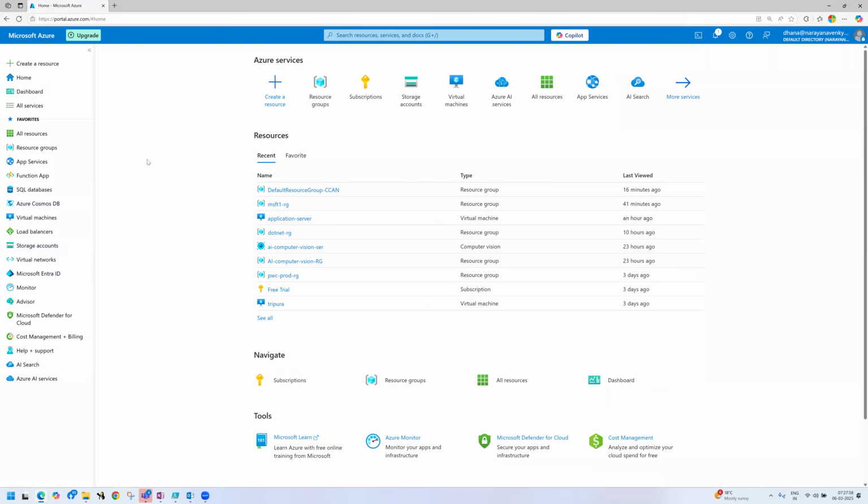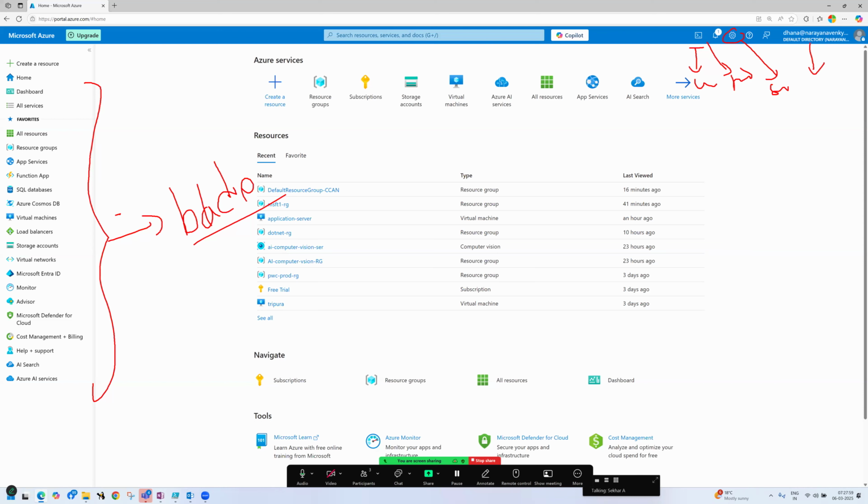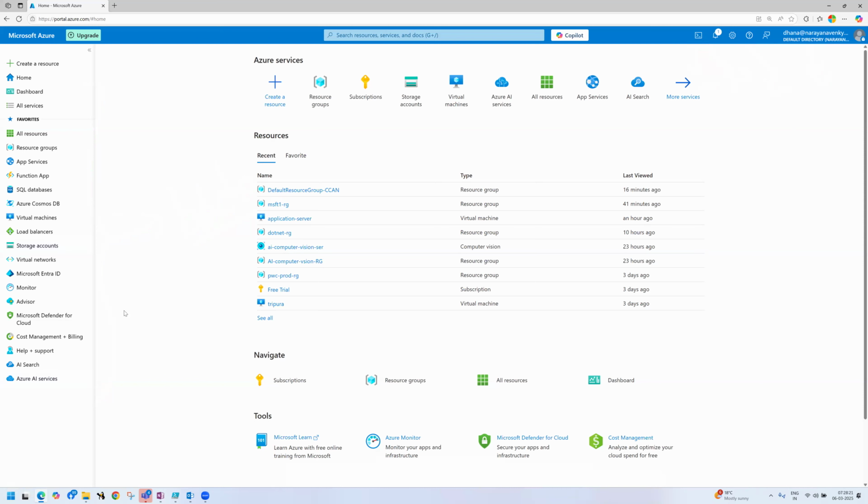So this is the Azure portal. This we will call the left side menu or blade. The technical word is blade, B-L-A-D-E. This we will call Cloud Shell. This is notifications. This is settings. Next, this is your account settings. For example, English is displayed by default, right?